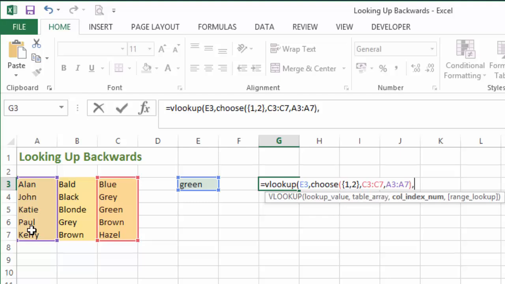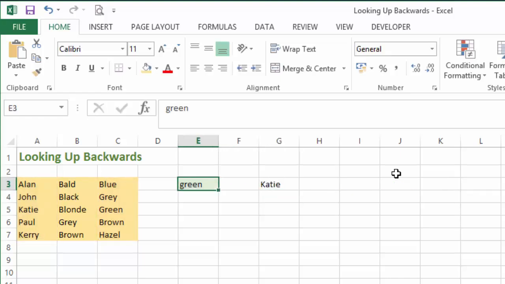Okay, comma. Now, unlike VLOOKUPs where we go column 1, column 2, column 3, column 2 is going to be the second of our CHOOSE options. So even though it's in column A, it's actually going to be column index 2 because it is the second of our CHOOSE options here. So comma 2 will return something from A3 to A7, comma, and then false, just like we did before, and hit enter.